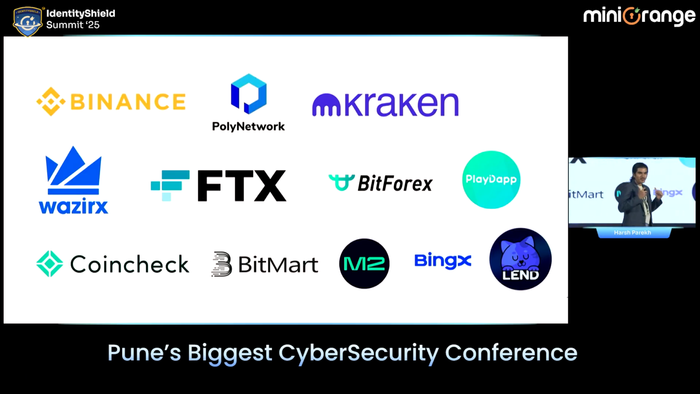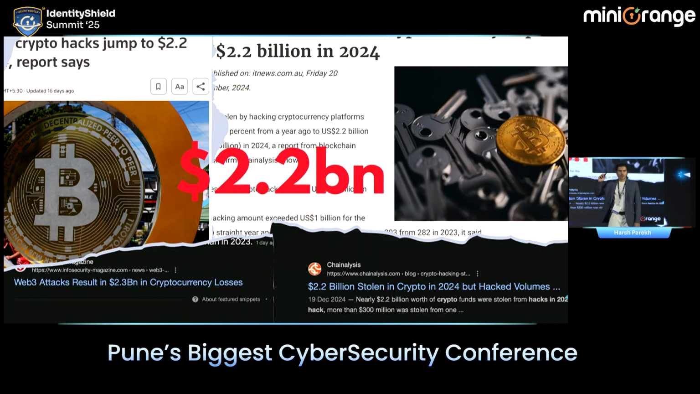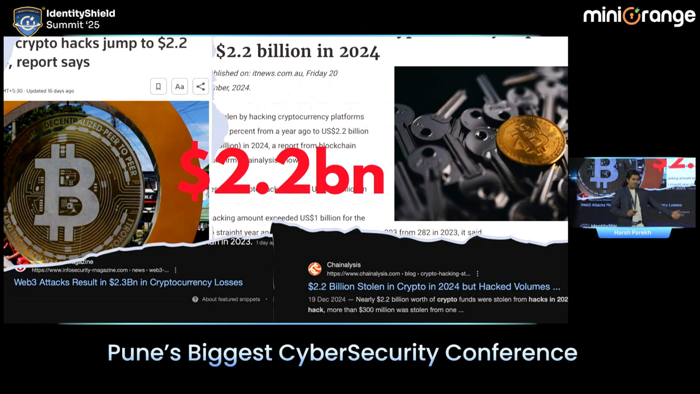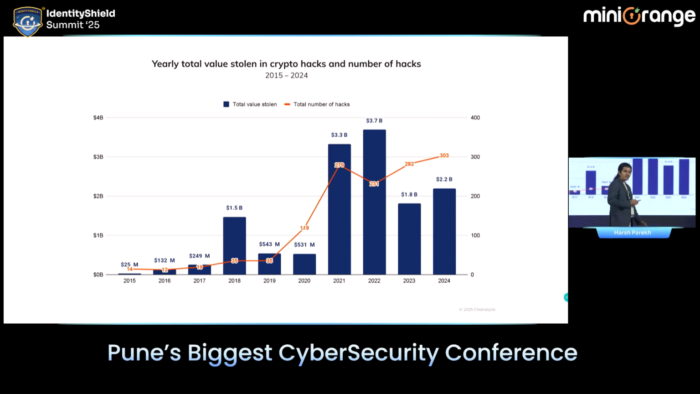All these companies behind me, all companies in the past faced a cyber attack. Not only one, many of these companies faced multiple cyber attacks. And all these companies belong to the Web3 ecosystem. Alone, in the past year, 2024, we lost $2.2 billion. In the Web3 ecosystem, $2.2 billion were lost to hackers. And if we combine the data of previous many years, starting from 2015, we have lost around $14 billion.